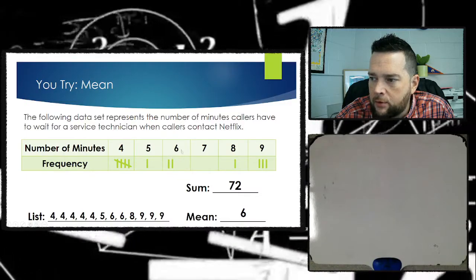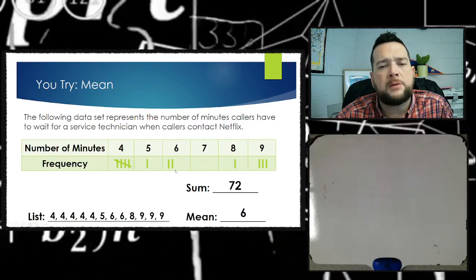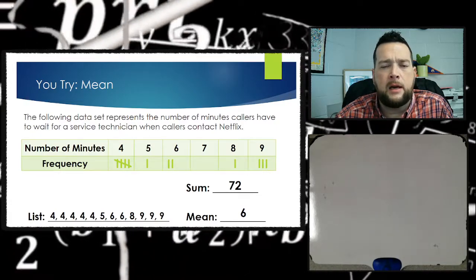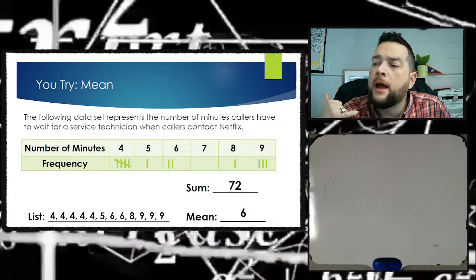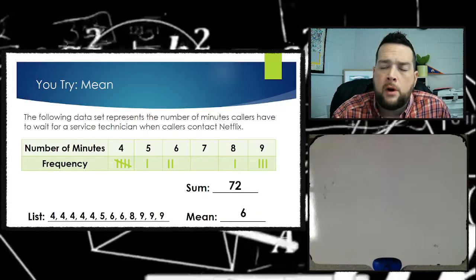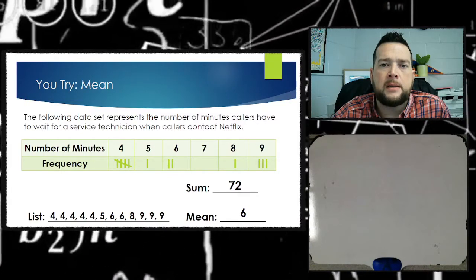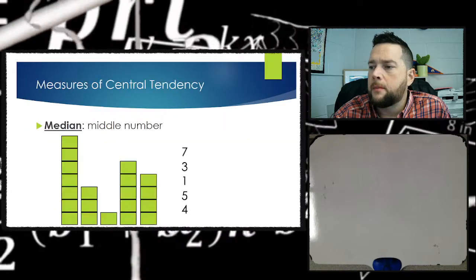The average wait time was 6, so yeah, that kind of tells us what's typical, what we can expect. When we call in to complain to Netflix or to solve an issue, all right, you're going to wait on average about 6 minutes for that phone call before another person answers the phone, okay? That's what a mean is, an average, an equal distribution.